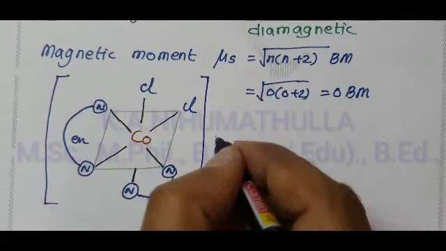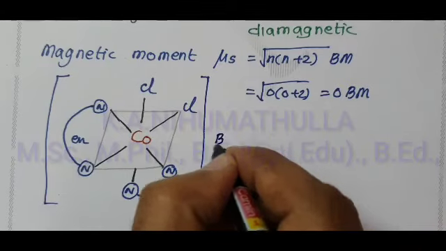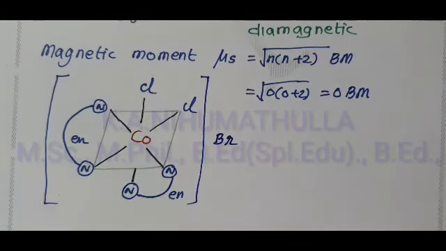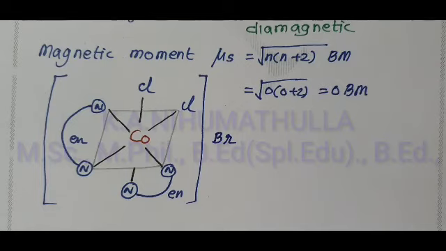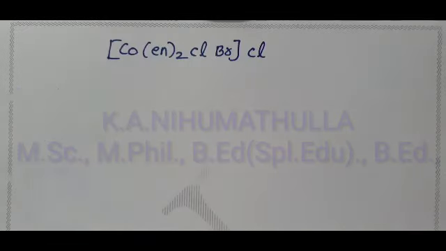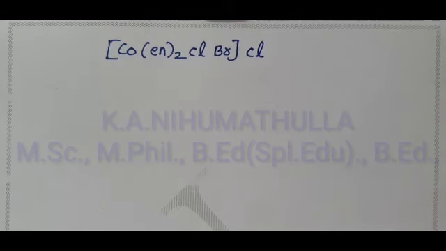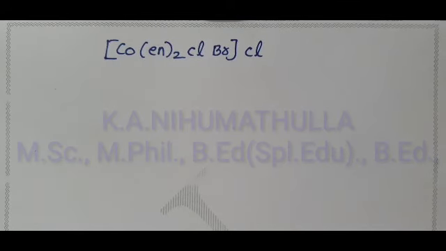This is your octahedral complex of dichlorido bis(ethane 1,2 diamine) cobalt 3 bromide. Now this is another compound, Co(en)2ClBrCl. This is compound B.